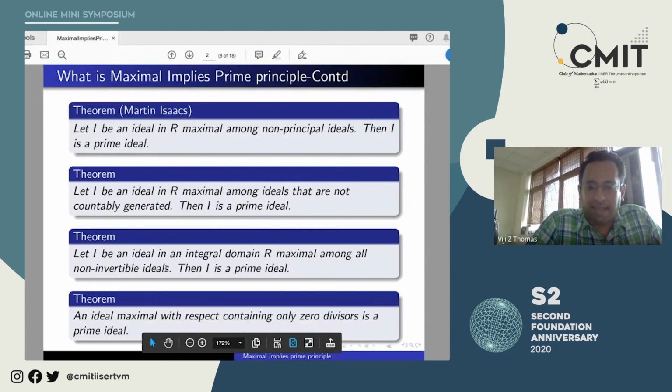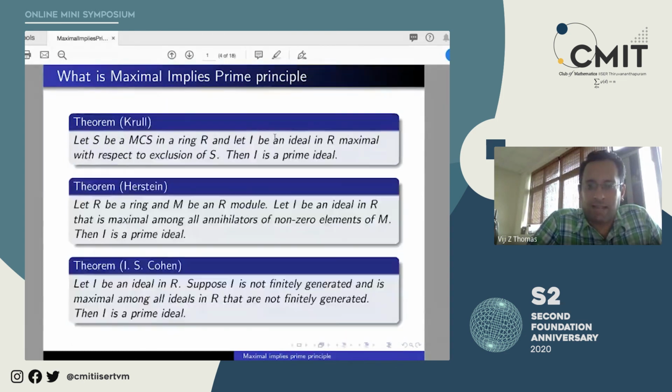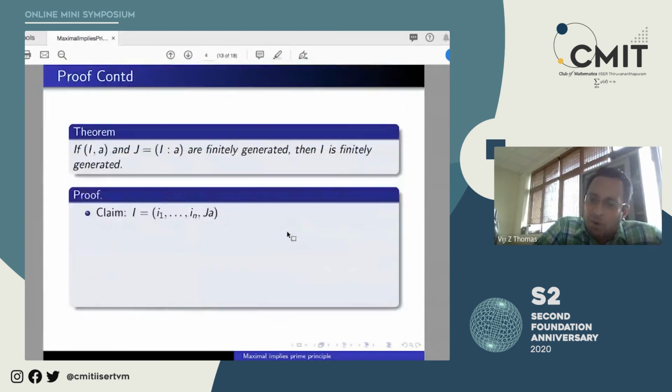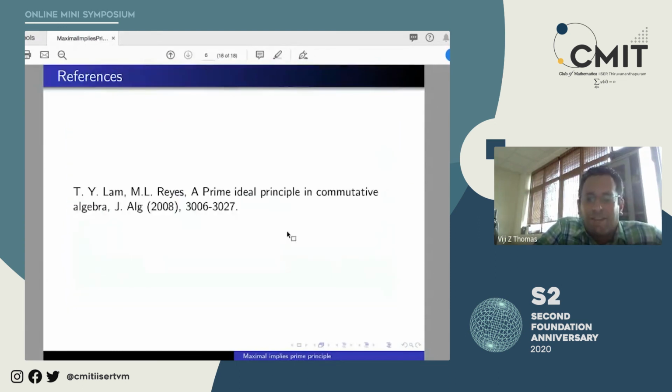This I had done as an exercise. An ideal maximal non-invertible, not countably generated, not non-principal. This all I had done as exercises. 2 of them, maybe you also have done it. So now it is up to you to discover more, and I hope this was beneficial.